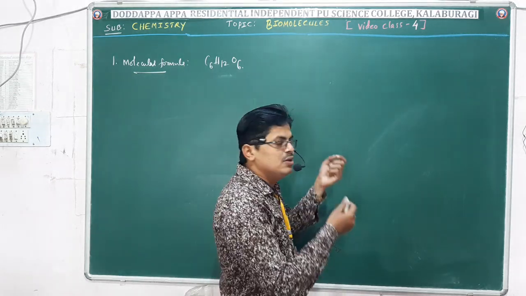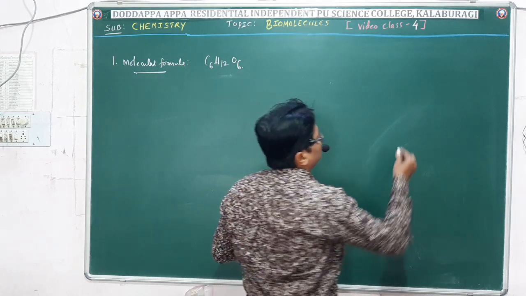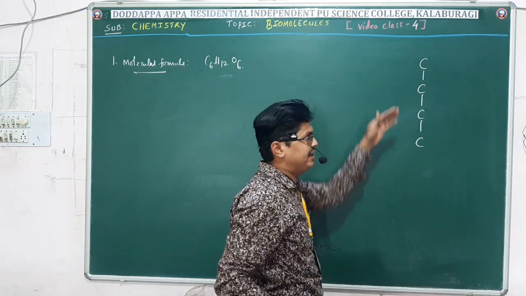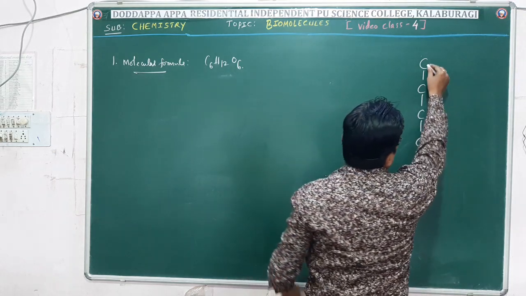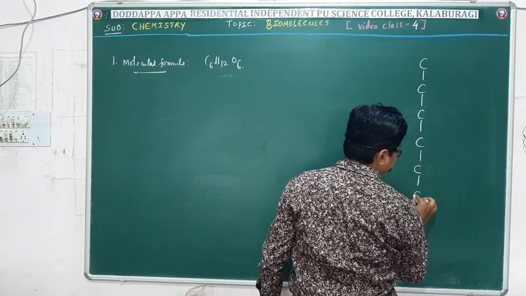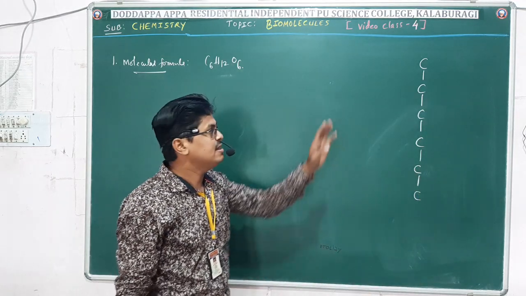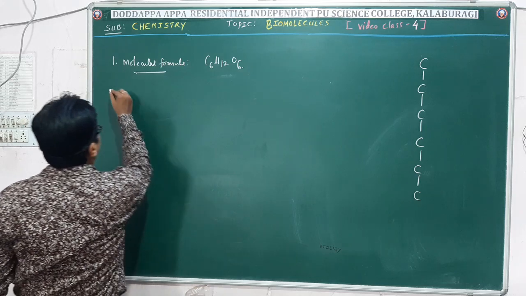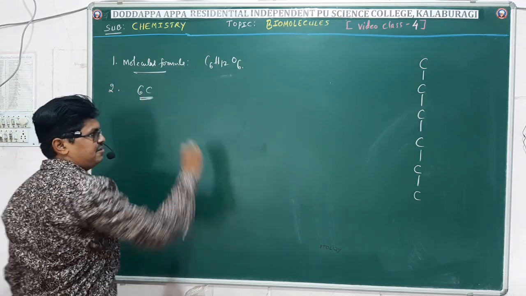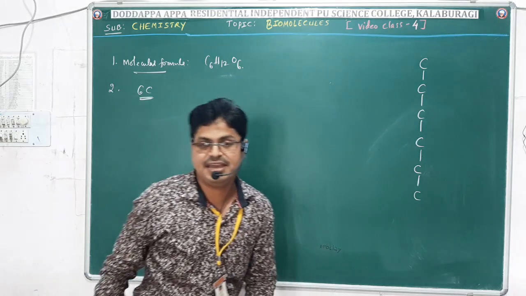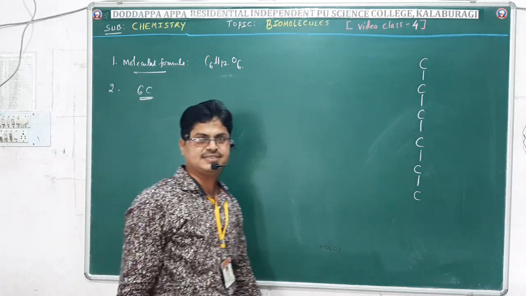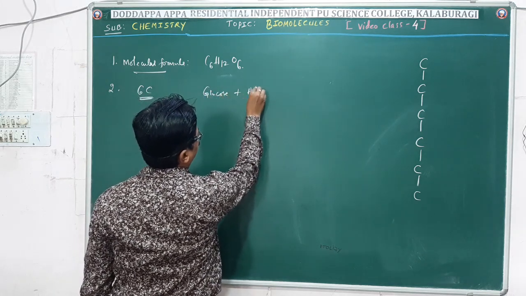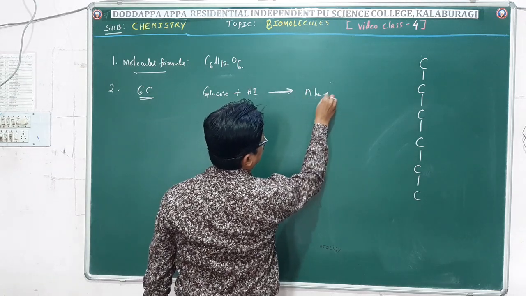We are writing the structure of glucose as an open chain structure, that is, a 6 carbon unbranched chain. 1, 2, 3, 4, 5 and 6. So what is the evidence for the presence of a 6 carbon unbranched chain in glucose? For that they made a reaction that concludes the presence of a 6 carbon chain. What is that reaction? When glucose reacts with hydroiodic acid, it gives n-hexane.